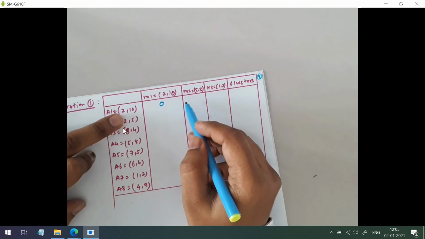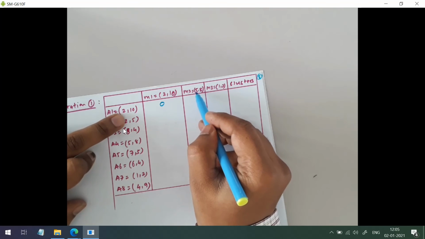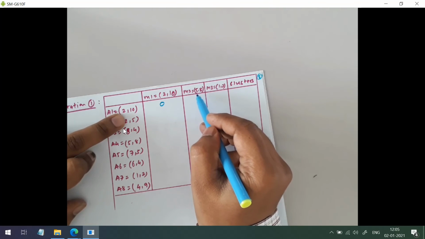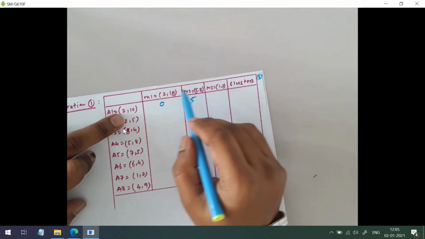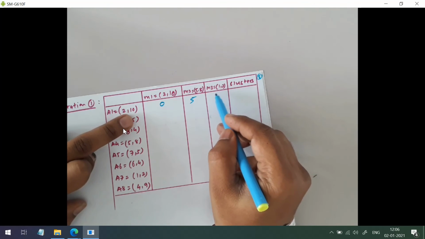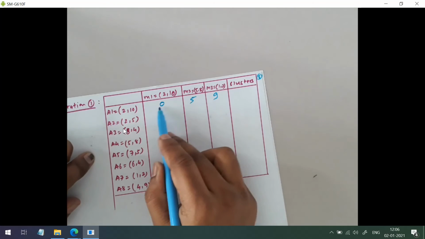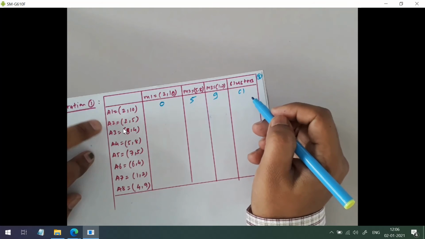Then it is 5 comma 8. So 5 minus 2, that is 3, plus 2, that is 5. Now here we have 3 clusters. So 1 and 8, that is 9. Now here the minimum distance is for cluster 1, so it will belong to cluster 1.